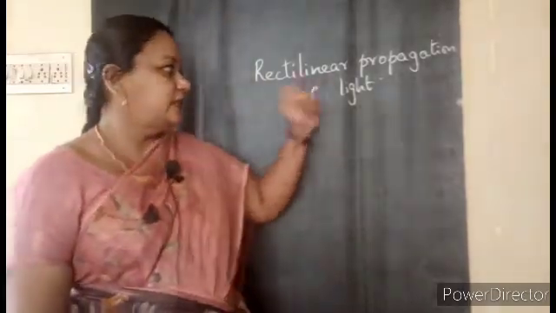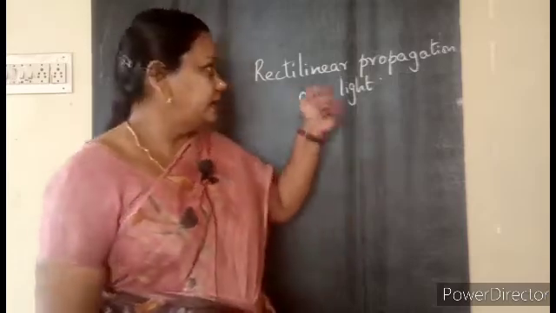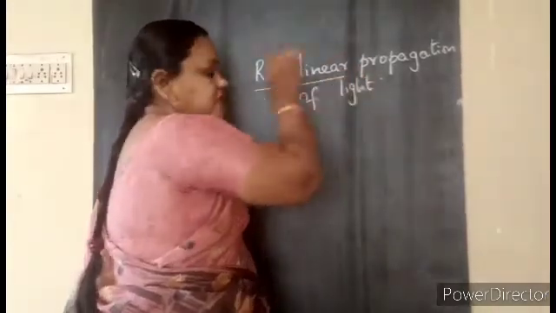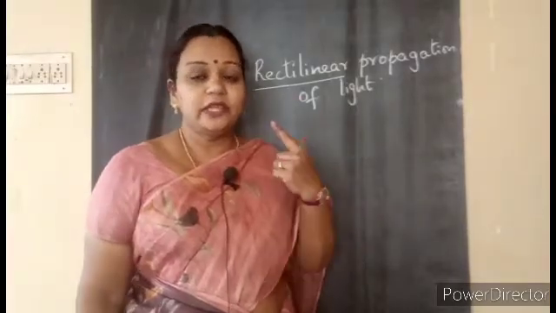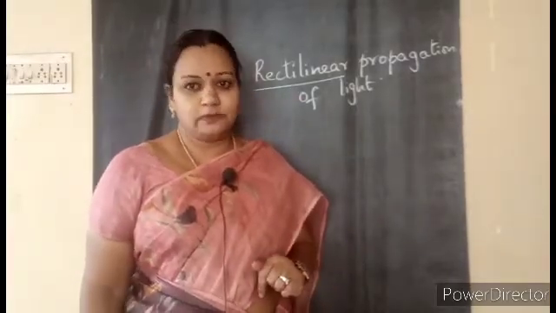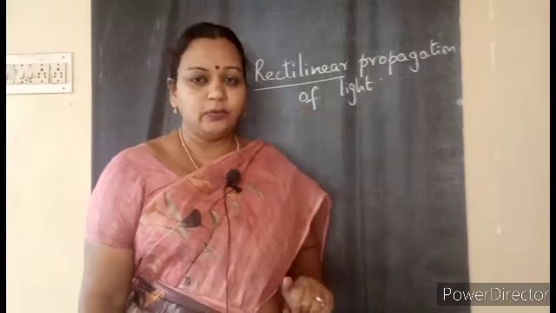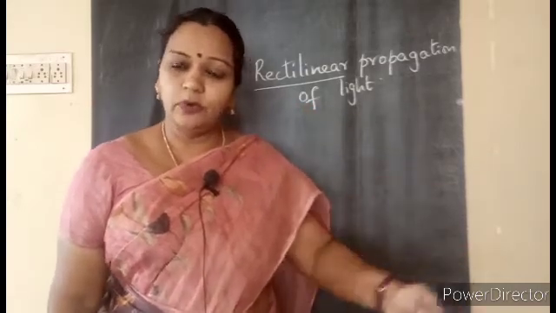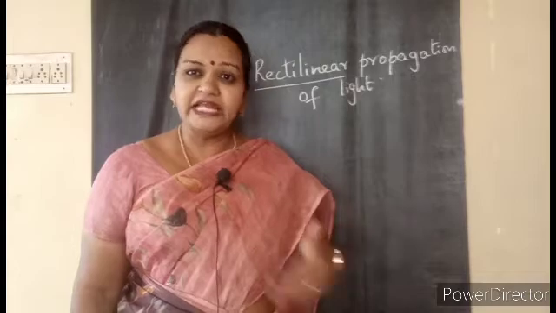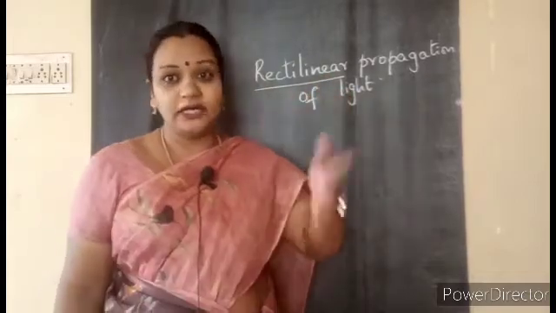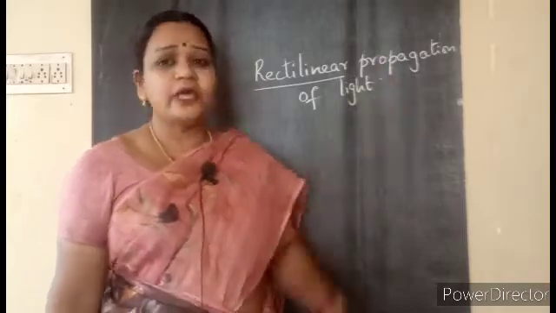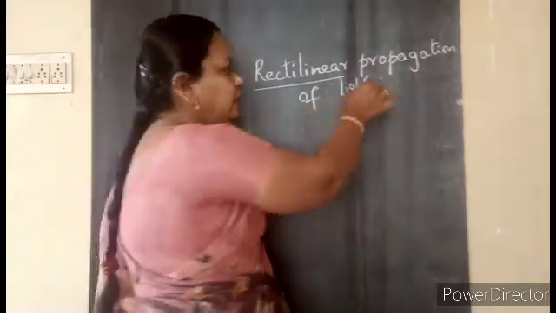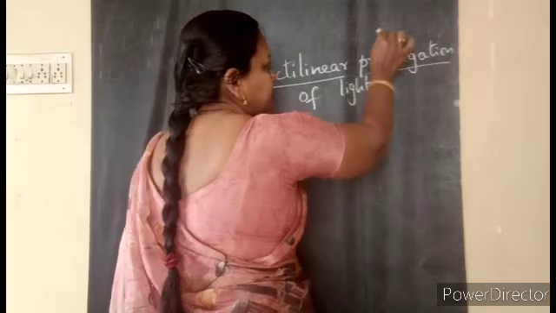Now, this is rectilinear propagation of light. The term rectilinear means linear, meaning straight line. Even in the motion chapter, you came across rectilinear motion. That is when any body is changing its position in a linear manner, that is, in a straight line. You know what the meaning of a line is. Propagation is a technical term that just means traveling.